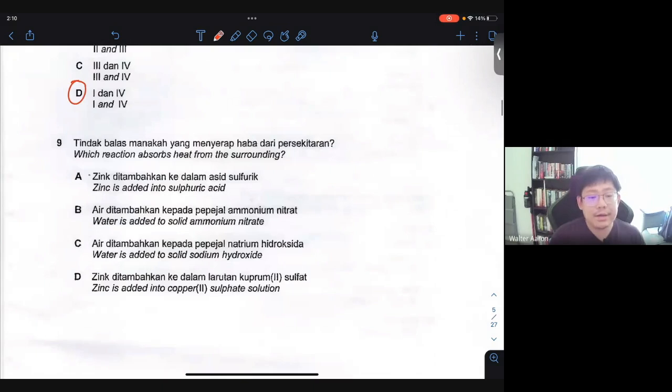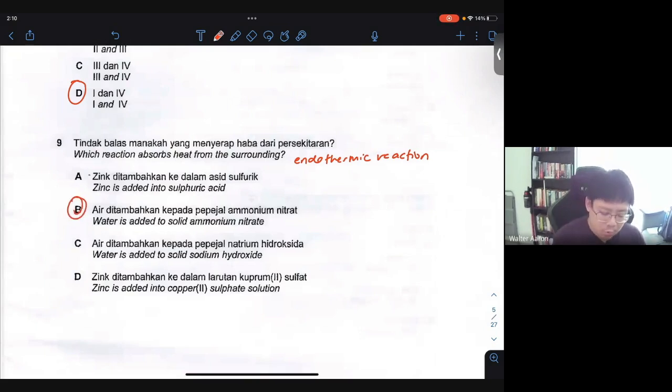All right, for number 9, which reaction absorbs heat from the surrounding? They're referring to an endothermic reaction. When they say absorbs heat from the surrounding, of course the temperature will reduce, and this is based on your endothermic reaction. Based on this, there's only one endothermic reaction over there. The answer is B.